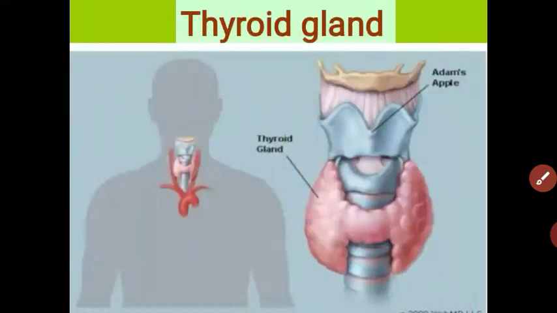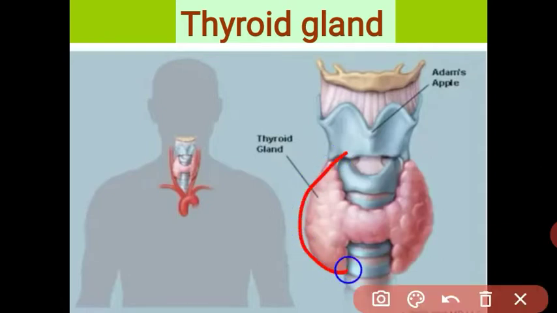First of all, let us see what is the structure of the thyroid gland. The thyroid gland is a bilobed structure, with two lobes. It is also butterfly-like in shape, and it is present in between the larynx and trachea. Got it, student? What is the structure and location of the thyroid gland? The thyroid gland is a bilobed, butterfly-shaped structure, situated just in the front of the neck region, in between the larynx and trachea.